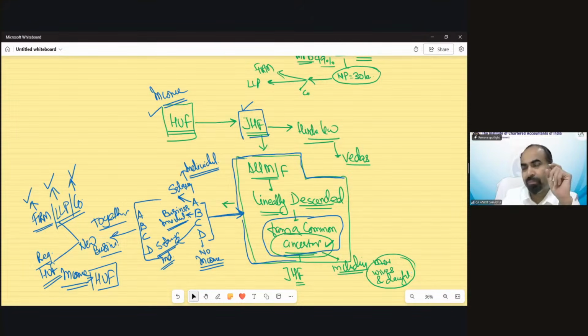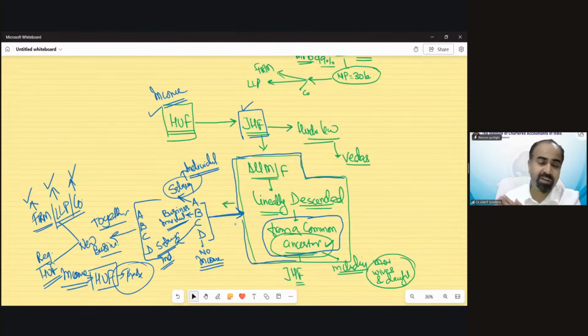So now, can you tell me in a very short single line, if you understand what is the technical difference between HUF and JHF? Their definition is the same. Only one difference. If a JHF member runs any business and registers it as a Hindu undivided family, then that income which has been earned from that business only is going to be taxed as per HUF provision. Their individual income will still be taxable as an individual. Like salary income would remain taxable as salary income of Mr. A. Only this business income is going to be taxed as HUF.